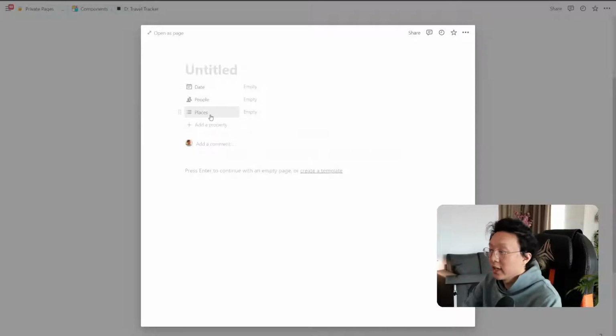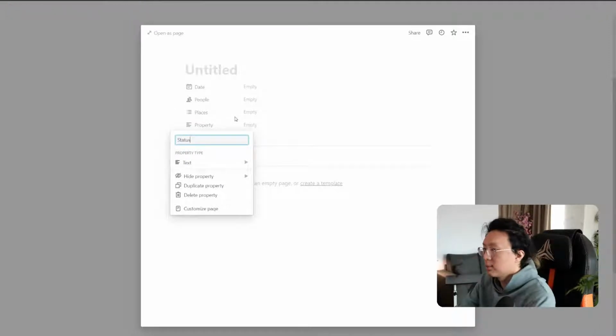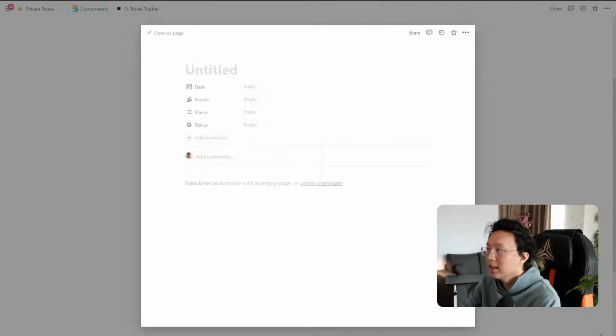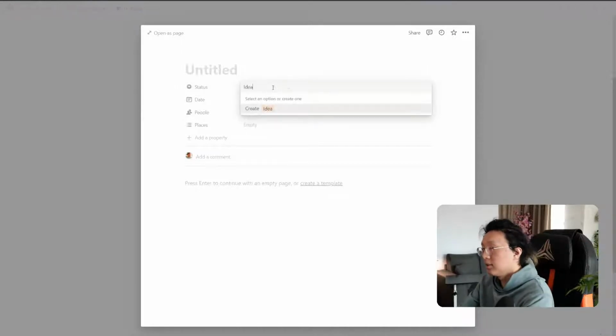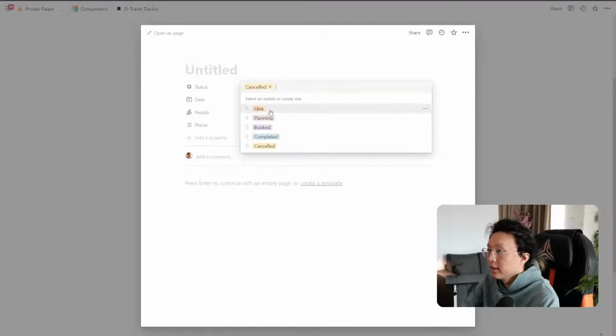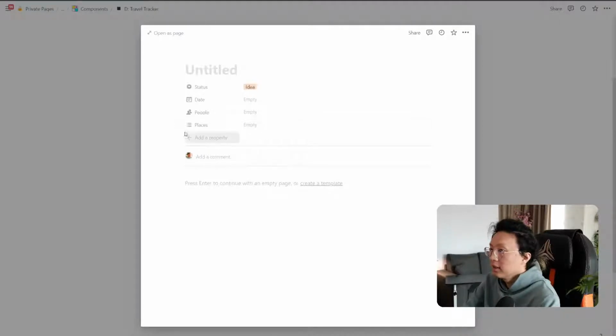And of course, later on, we can have a master database which encapsulates all these places so that we can see how many times we went to a specific place. More on that soon. But of course, we can also put down a status property, so we know whether we are in the planning stage, whether it's an idea, we booked it, we completed it, and so on. So status should be first, and let's put in all the different ones. So idea, let's say planning, let's say booked, let's say completed, and then let's say canceled. So these are all our different states of this certain database.